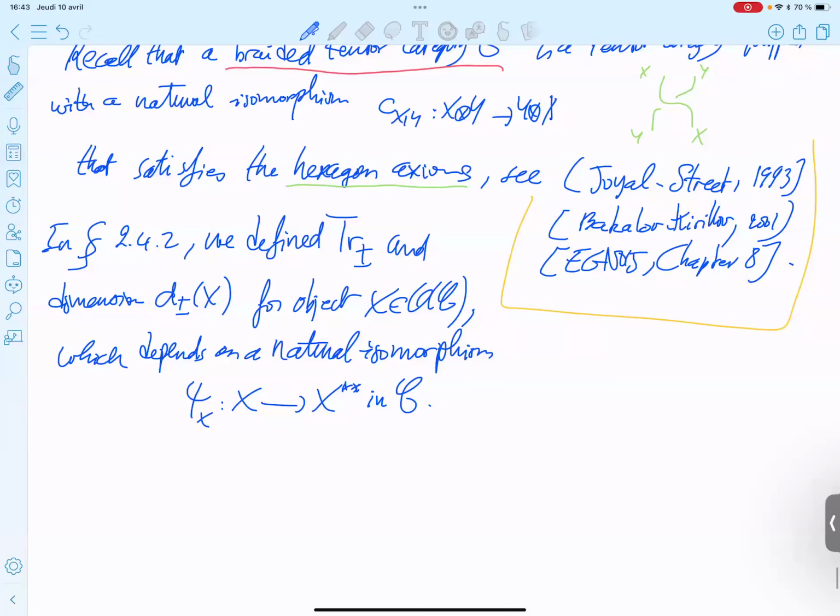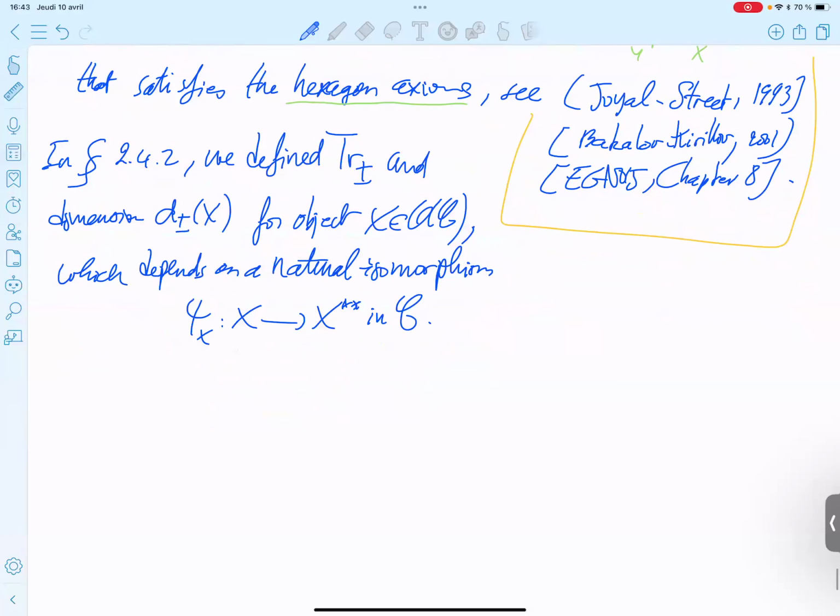Here, if you replace phi by something composed with an automorphism, be careful: here phi is not a spherical structure. Here phi is just a natural isomorphism, but not a spherical structure.